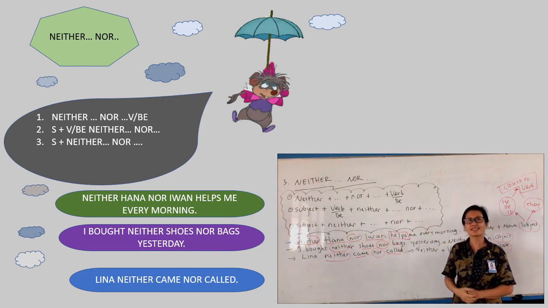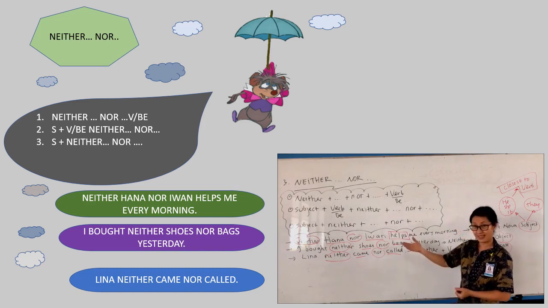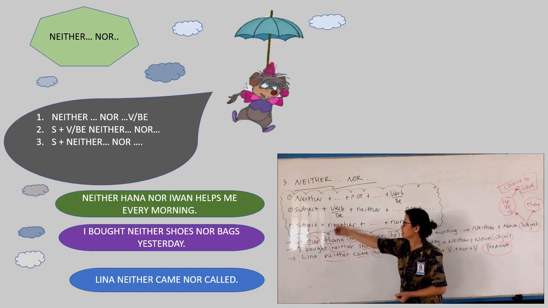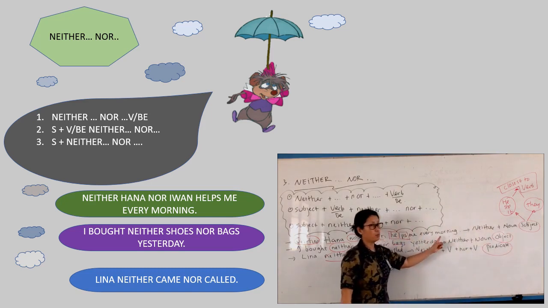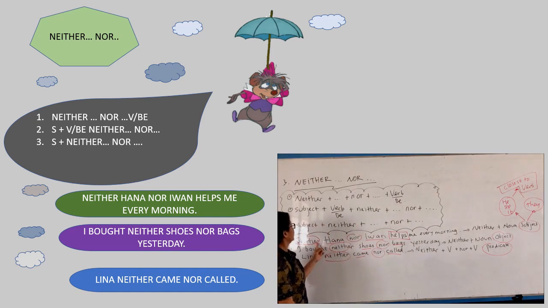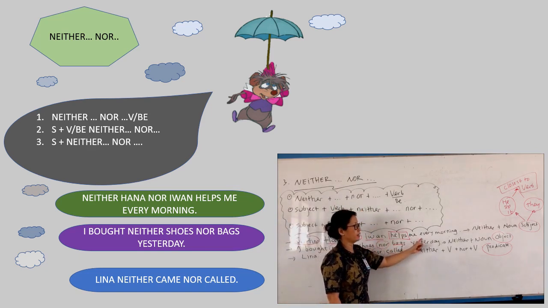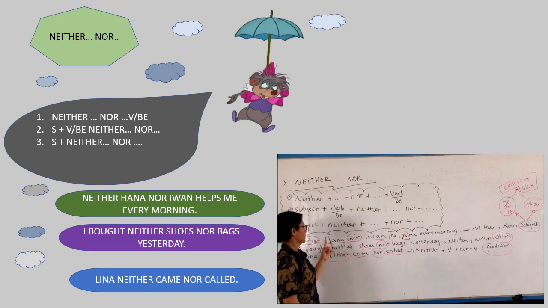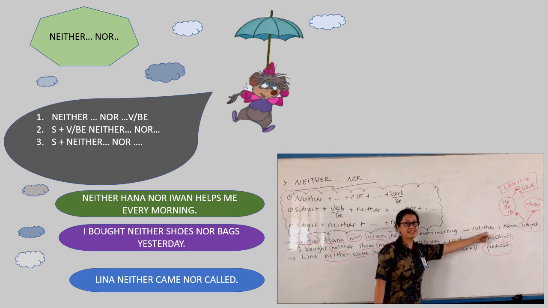Now let's try to understand more by looking at the examples. Let's see here. Neither Hannah nor Iwan helps me every morning. Now let's see with the pattern. Let's connect. Neither Hannah, I think this one, right? Nor Iwan helps me every morning. Here we put Hannah and Iwan, nouns, as a subject.